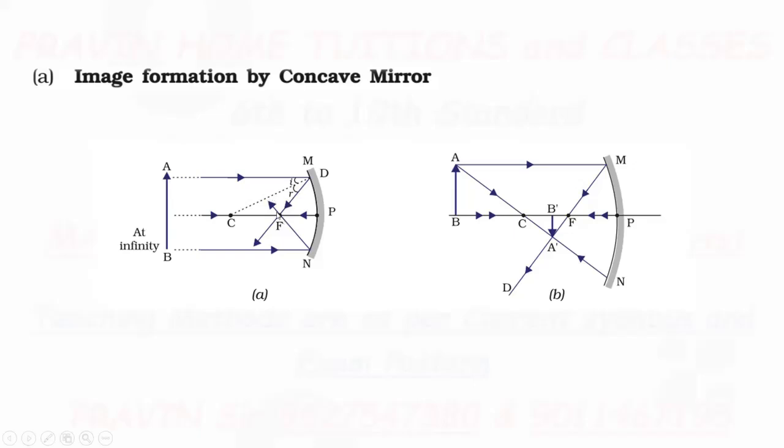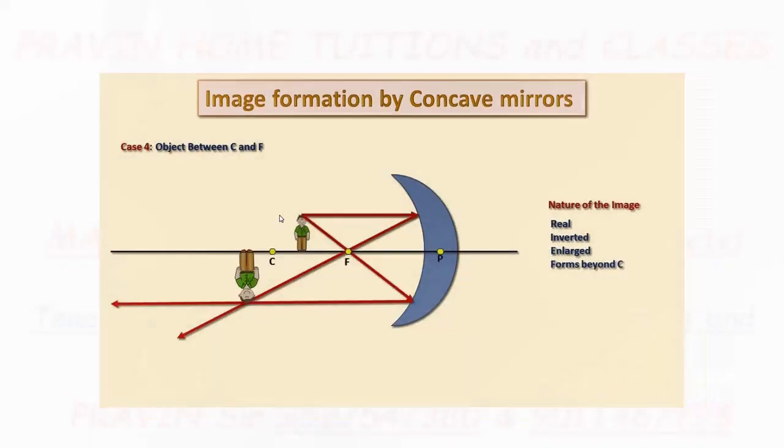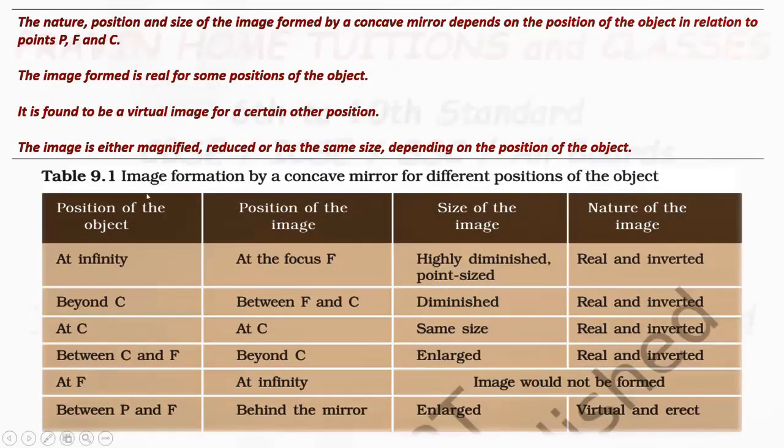See, the image is diminished. The image is point size. So, for an object at infinity: position of the image, at focus; size of the image, point size; nature of the image, real and inverted.